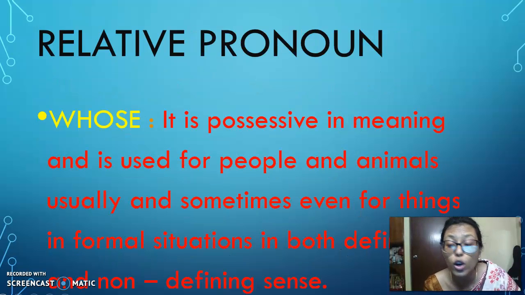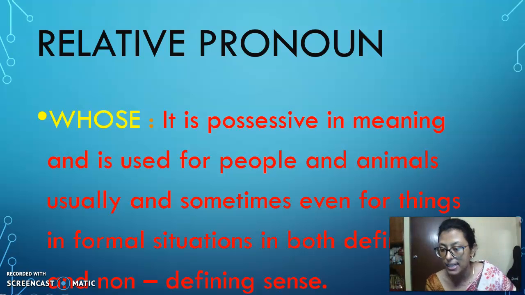Next, we will go for whose, the relative pronoun whose. It is possessive in meaning and is used for people and animals usually, and sometimes even for things in formal situations, in both defining and non-defining senses.